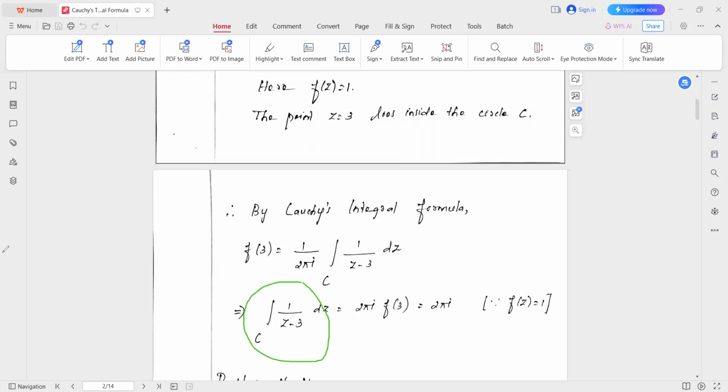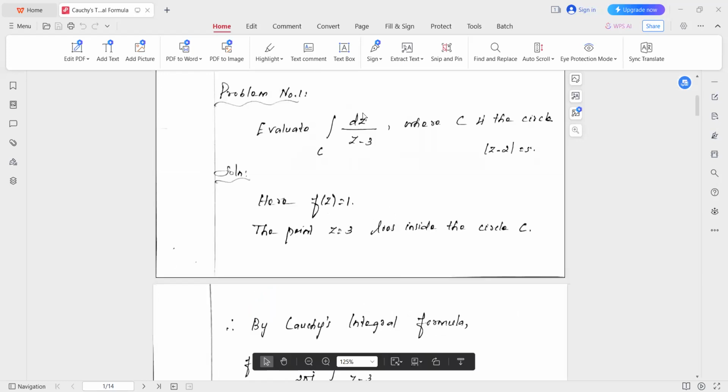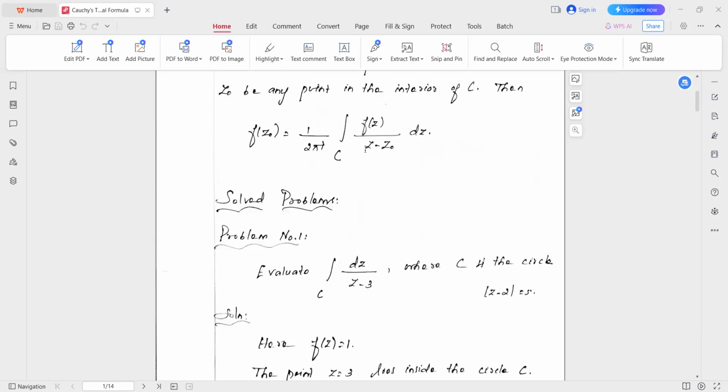So now we evaluate the integral over C of dz by z minus 3. If you are asked to find the integral value of such a problem, you should remember this: first you need to write f of z. The denominator part should contain only this one.